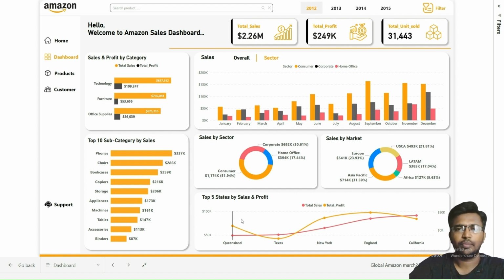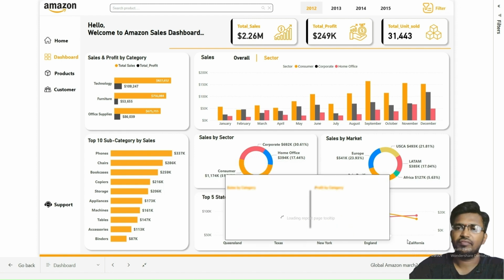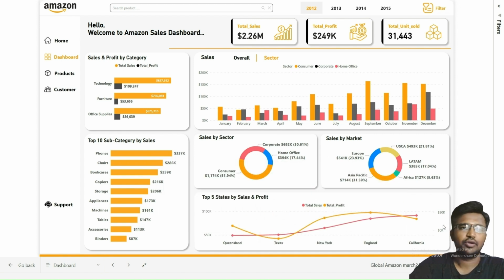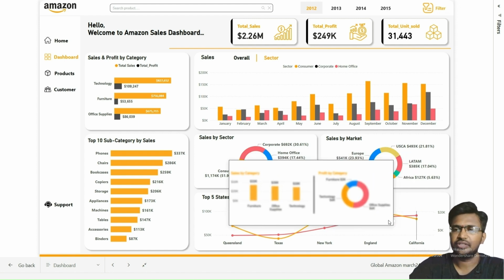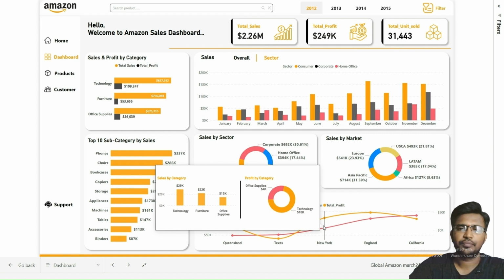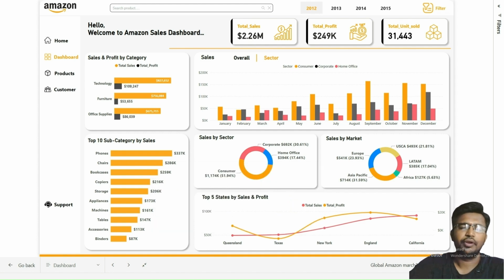Here I have created a sophisticated line graph that displays the top 5 states by total sales and total profit. To enhance the analytical depth and user experience, I have integrated a dynamic tooltip feature into this line graph. This tooltip includes one donut chart and a column chart, each providing detailed information about the sales and profit by the category.